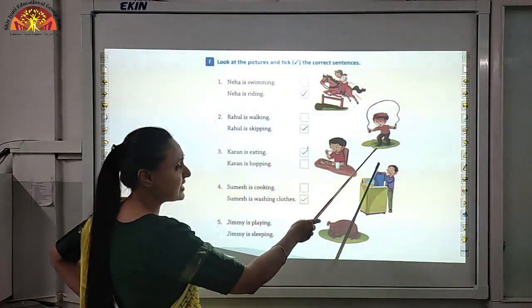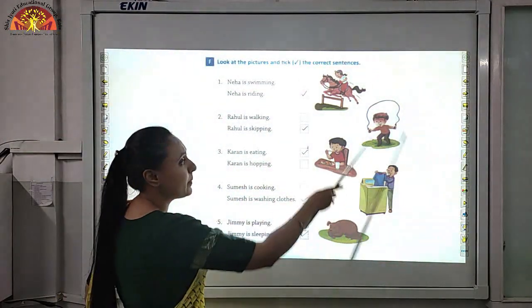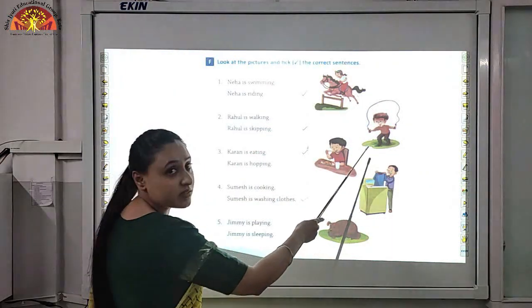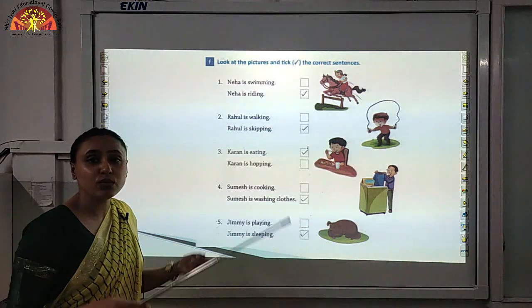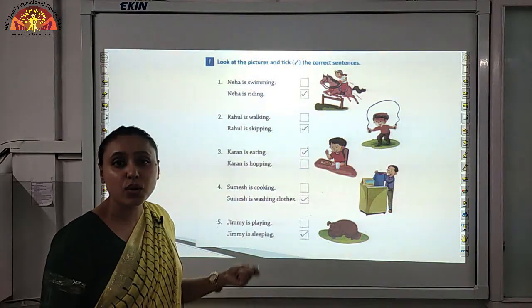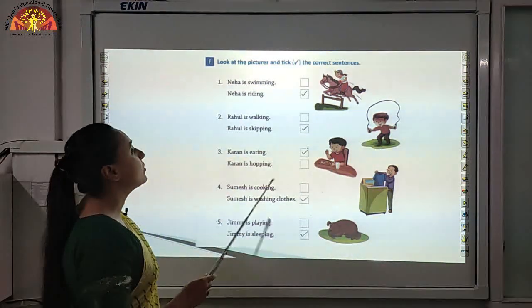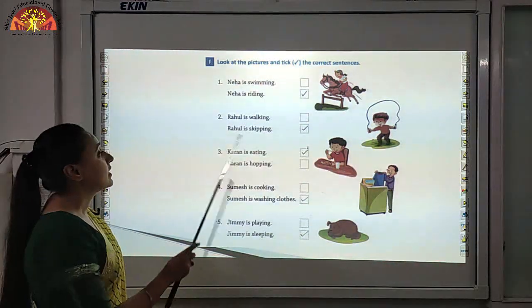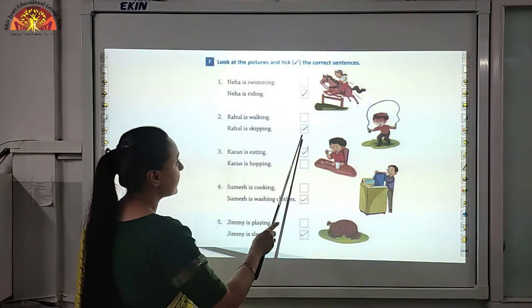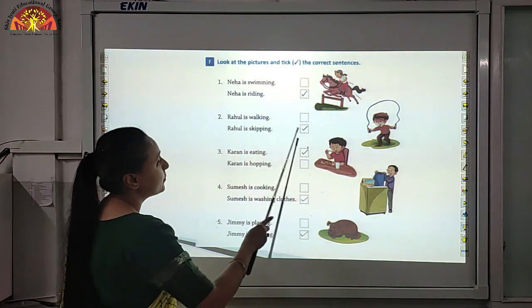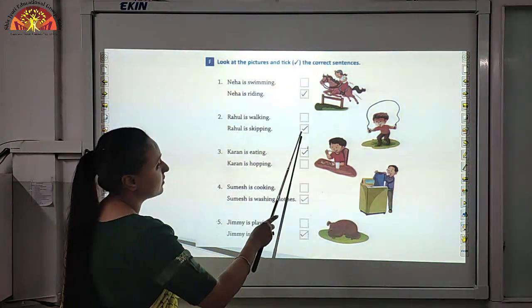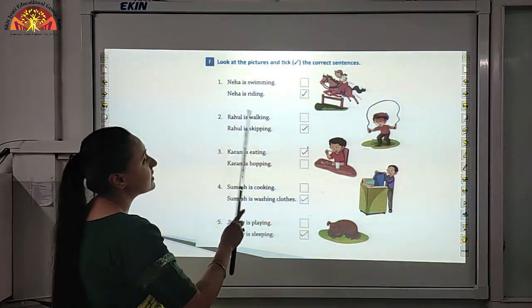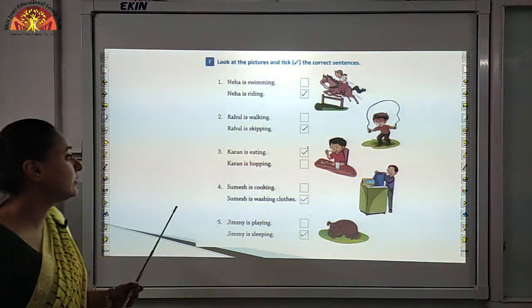Rahul is walking. Here you can see a skipping rope, right? So can you walk with a rope? No. So what is Rahul doing? Rahul is skipping. This is the correct sentence. Put a tick in front of Rahul is skipping. Okay.